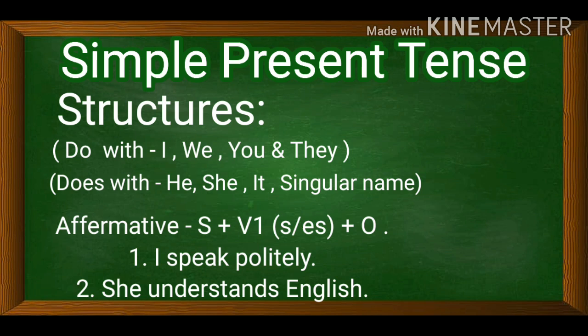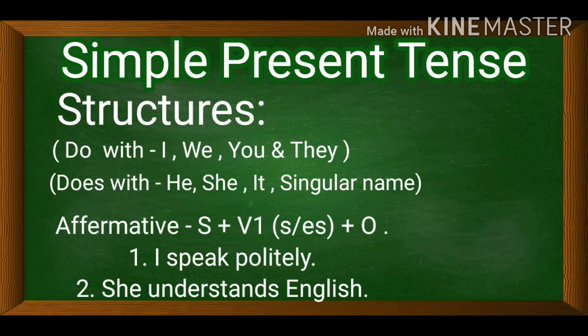If the subject is I, we, you, they, then we will not use S/ES with the verb. We will use the first form of the verb only. But if the subject is he, she, it, any singular name, then we will use S/ES with the verb.